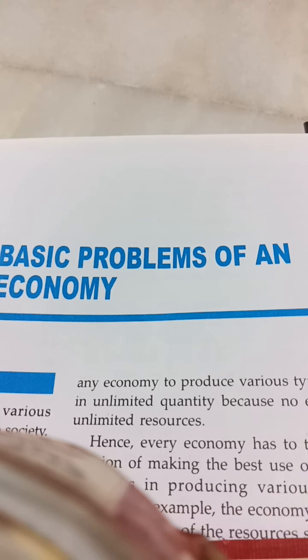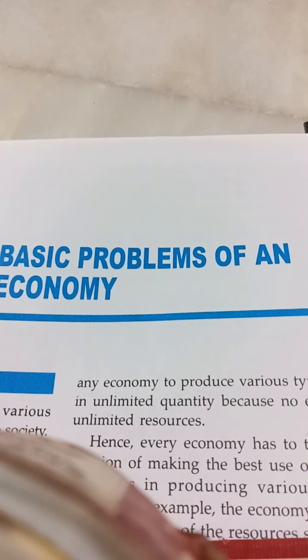Let me start from the first one, that is the problem of what to produce. The very first problem that arises in a country, in an economy, among the people, the government, the producers, all. Firstly, a country has to decide, the economy has to decide what type of commodities are to be produced. Whether it will be capital goods or it will be consumer goods, like this.